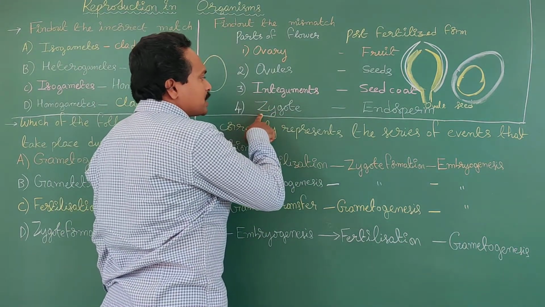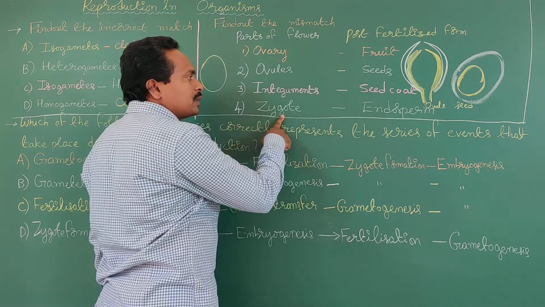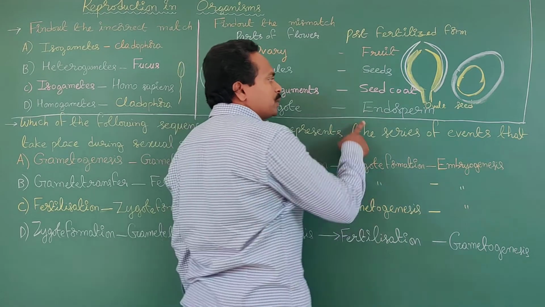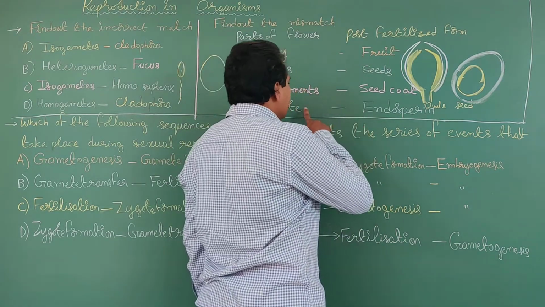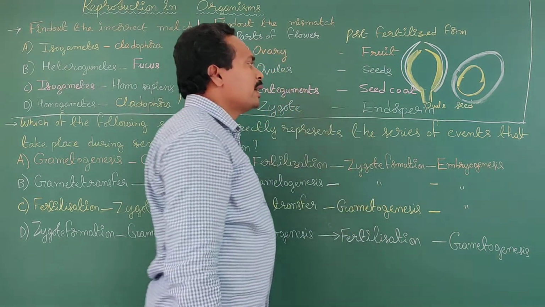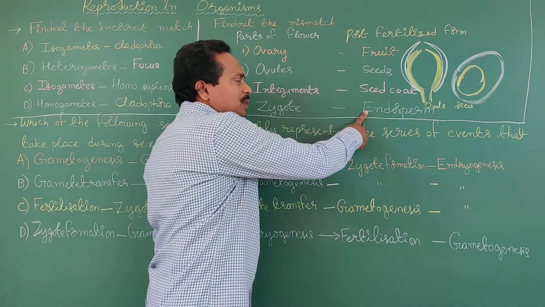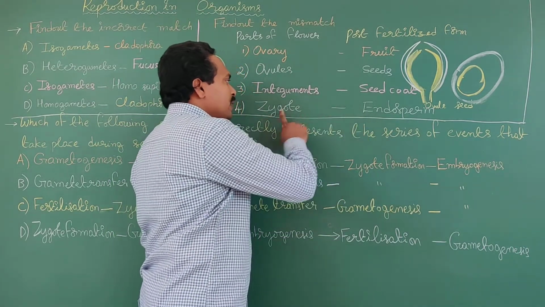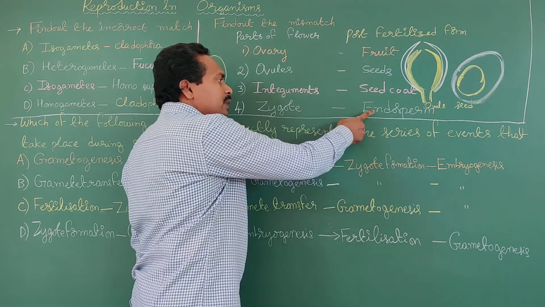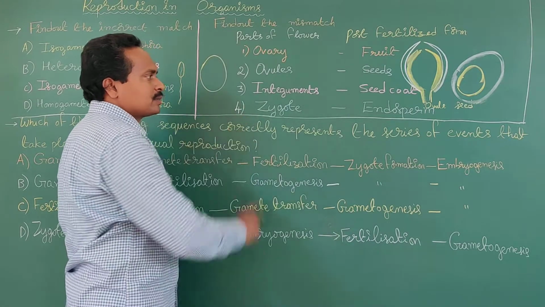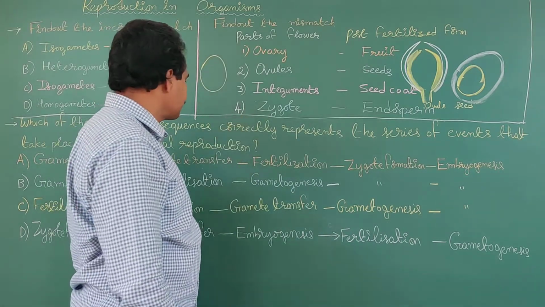What about the fourth option? The fourth option, zygote. The zygote gives rise to the embryo after the fertilization process. The zygote develops into the embryo. Here, endosperm is given. So it is a mismatch. Zygote, endosperm is a mismatch. It's the correct answer. Okay, is it clear?